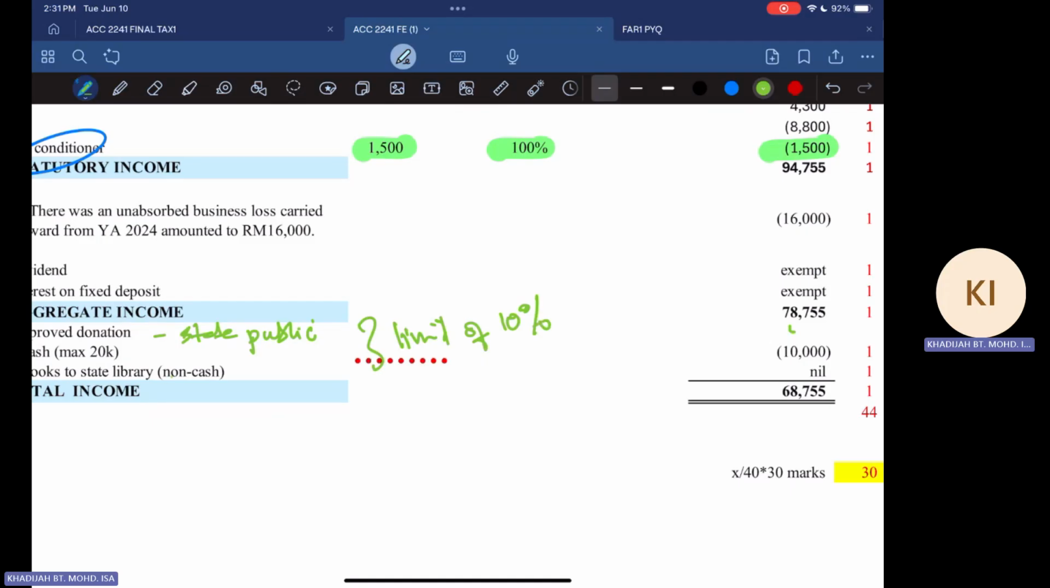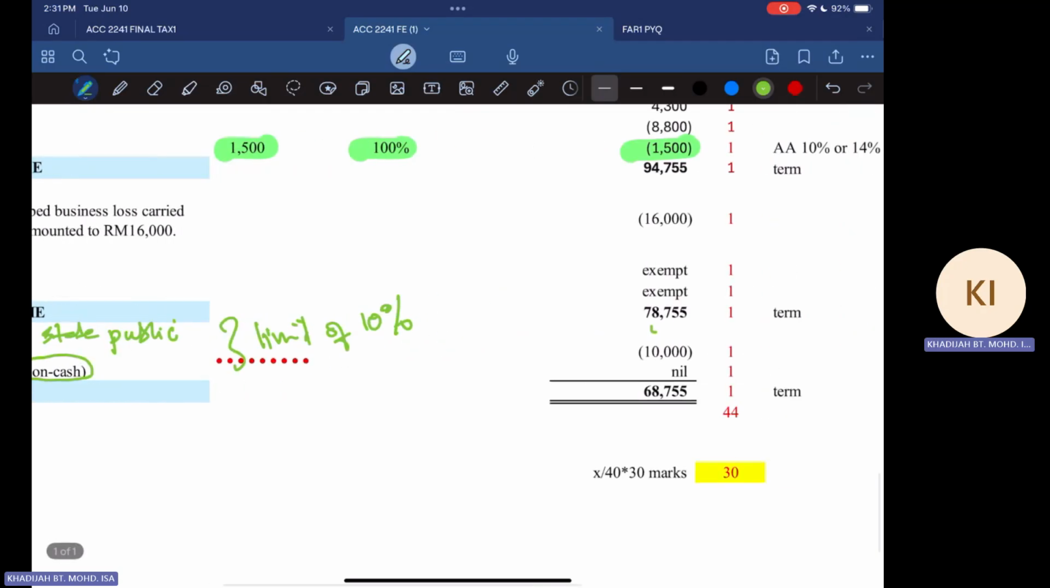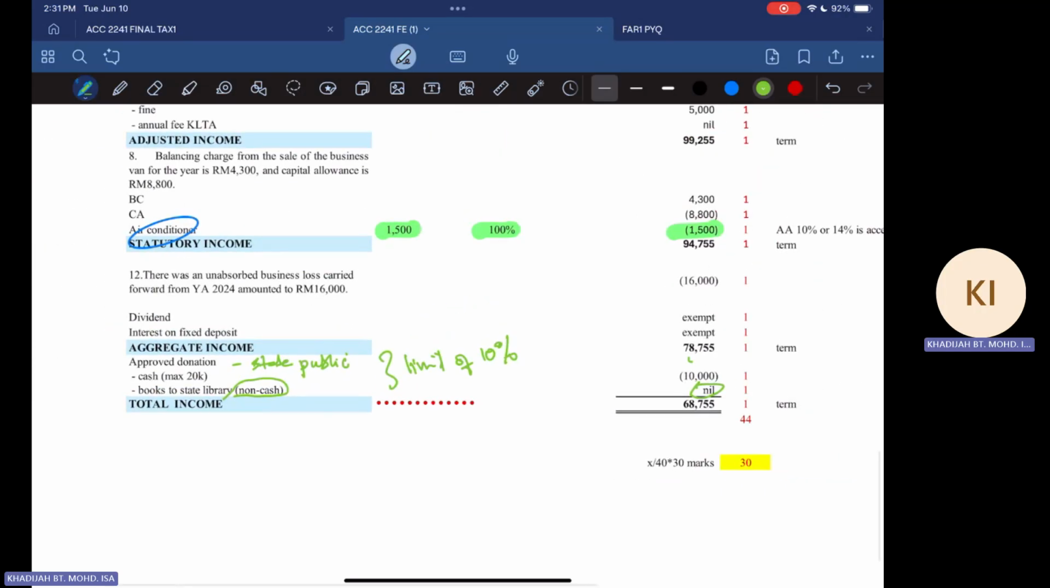All right. See, the non-cash item here for the library is non-claimable. So here you cannot claim any donation in the form of non-cash for the state library. But the 10,000 here, can you claim everything? Maybe we'll check that under chapter 4, chargeable income. Please check whether there is a limit on the public state library. I think that is okay because it's mentioned here the maximum is 20K. So you donated 10,000, so that's why you can claim everything.